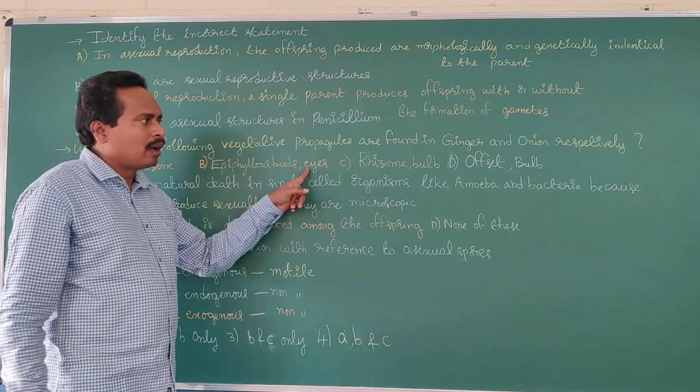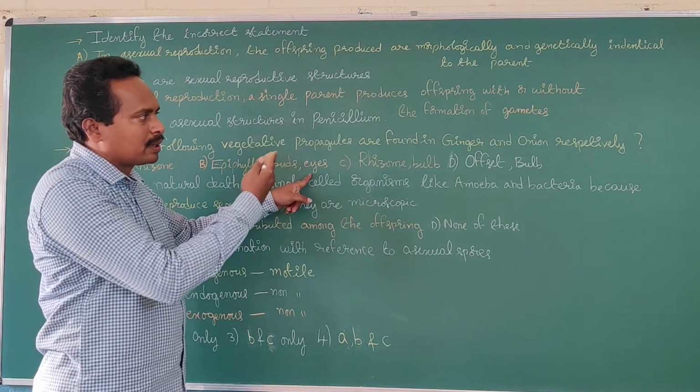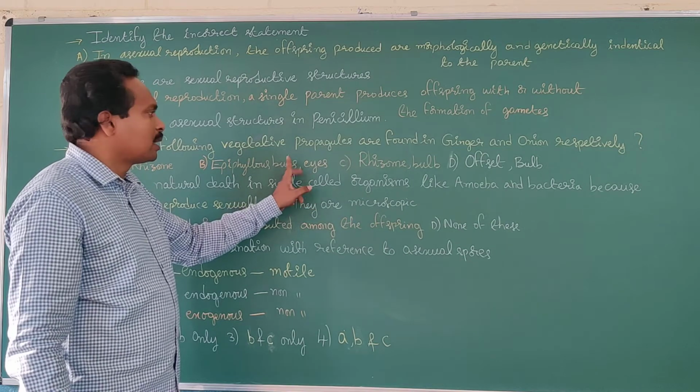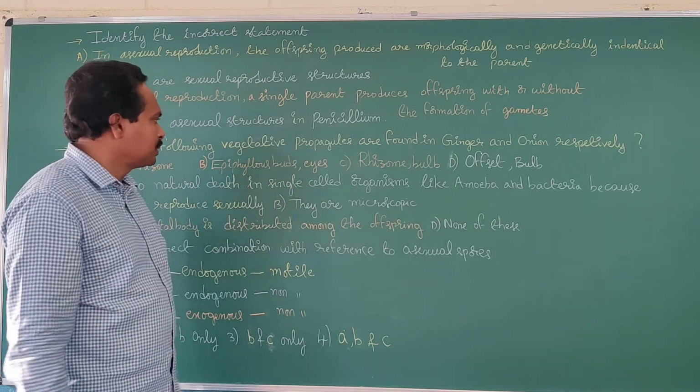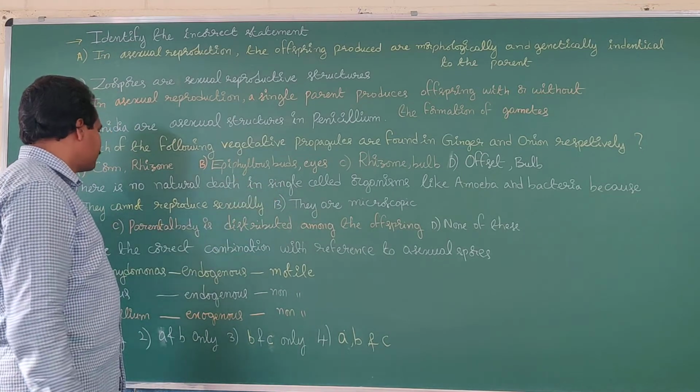Eyes are present on the potato stem tuber. Here the given plants are ginger and onion, hence option B is wrong. So what is the correct answer? Option C, rhizome and bulb.